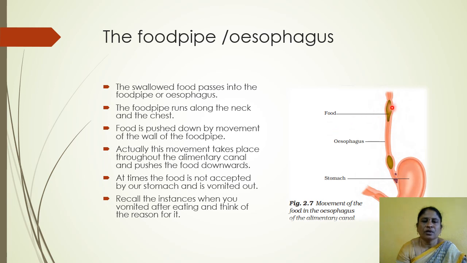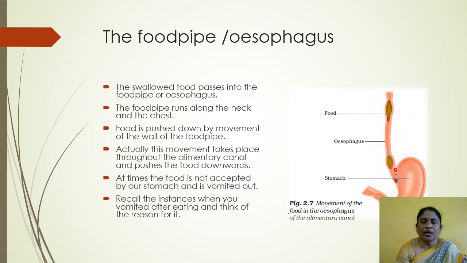The food pipe runs along the neck and the chest. Food is pushed down by movement of the wall of the food pipe. Actually, this movement takes place throughout the alimentary canal and pushes the food downwards.